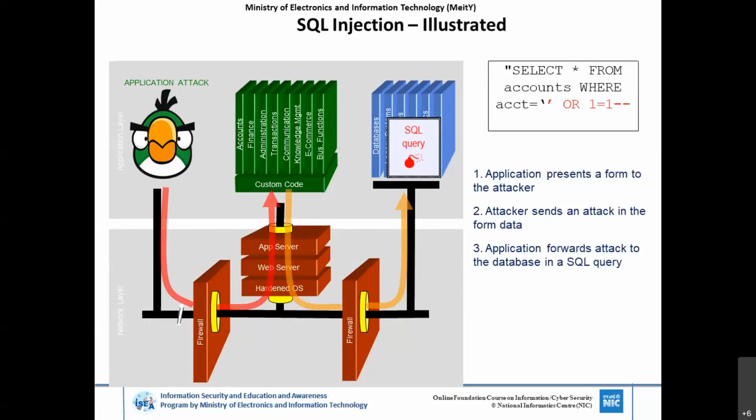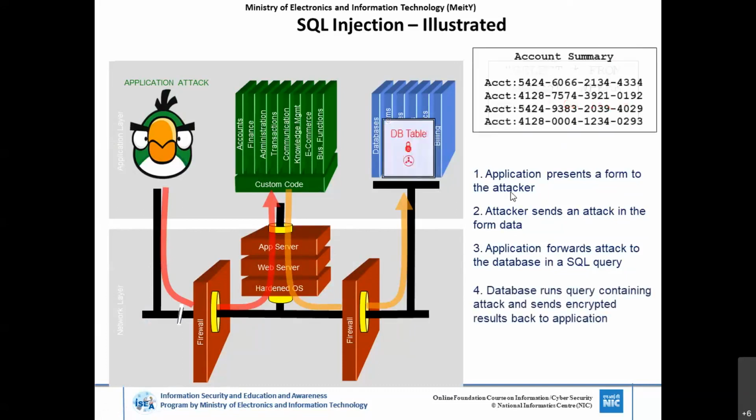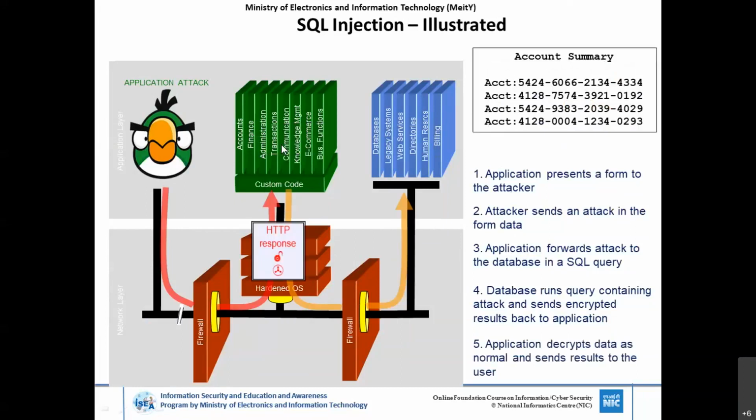So the expectation from the input is select star from accounts where account ID, but instead it displays the entire account list of the entire table. That is the actual function being executed by the database. Now the entire DB table goes to the application and gets displayed to the attacker.